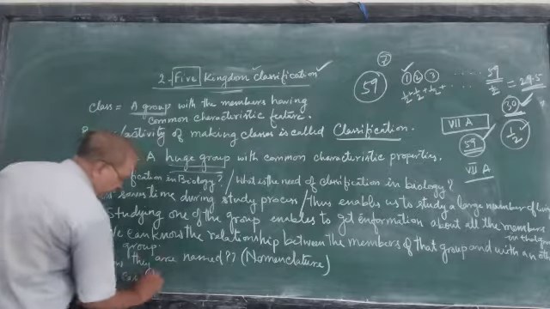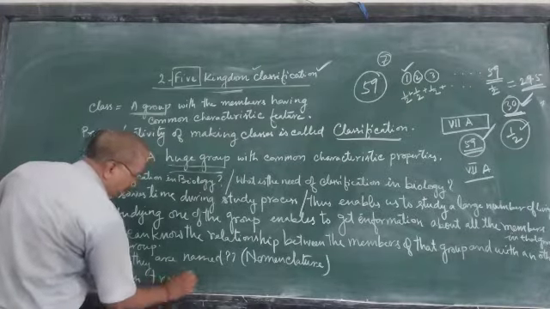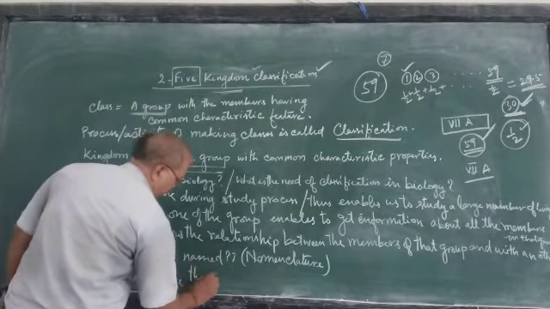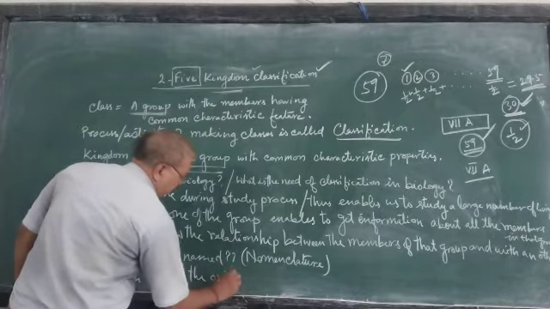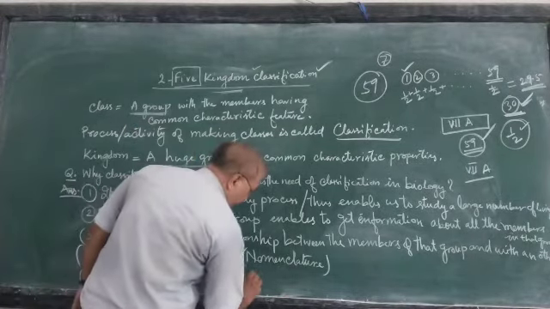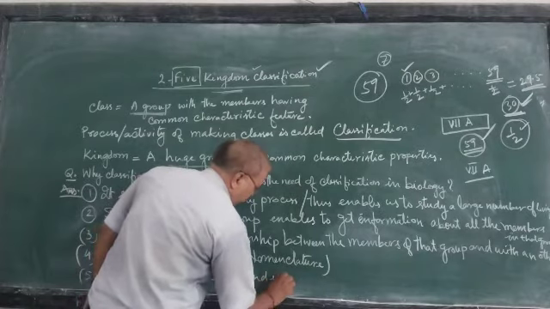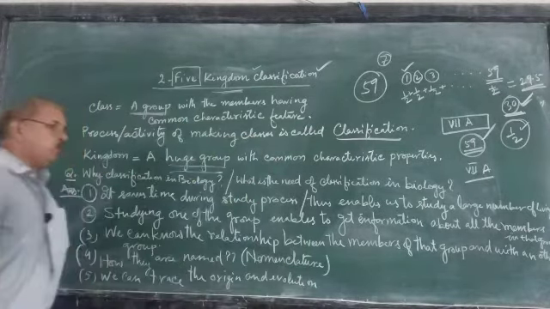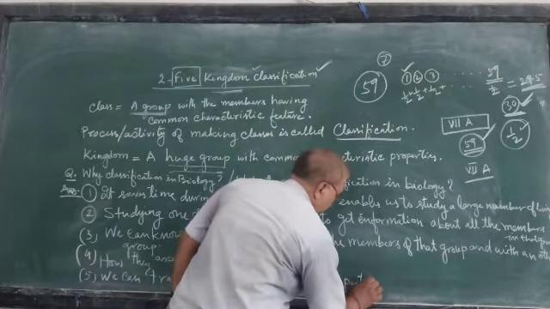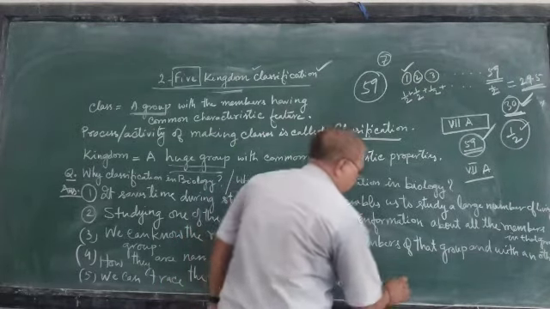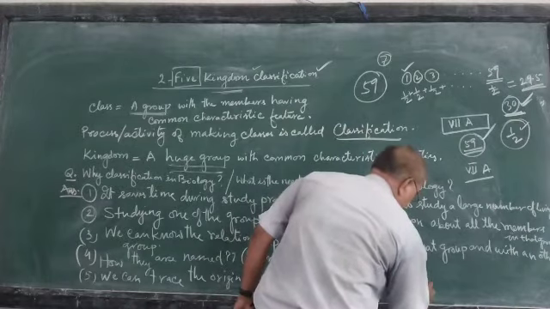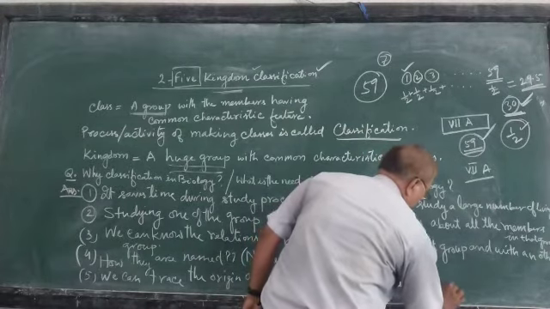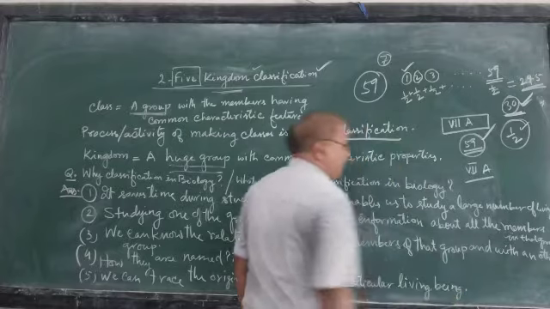The fifth important thing is we can trace the origin and evolution of a particular living being, right?